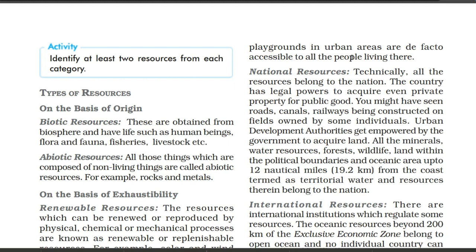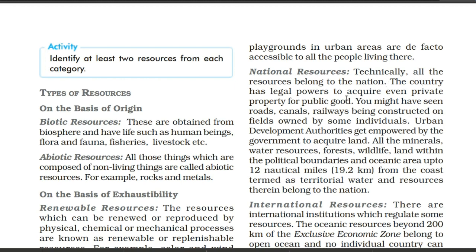So I hope now you understand what we are going to read under this para. Let's see. Technically, all the resources belong to the nation. See, in the second line the word given is nation, the country. So it means the resources which belong to any nation, that is for that nation, those things are known as the national resources.